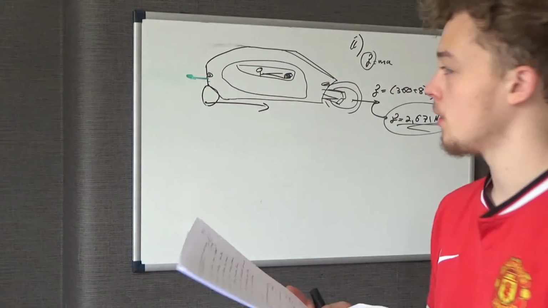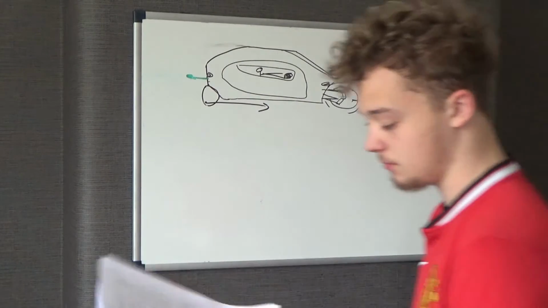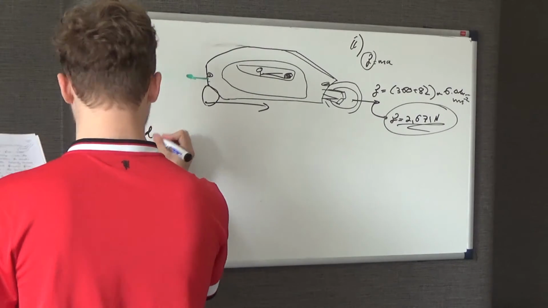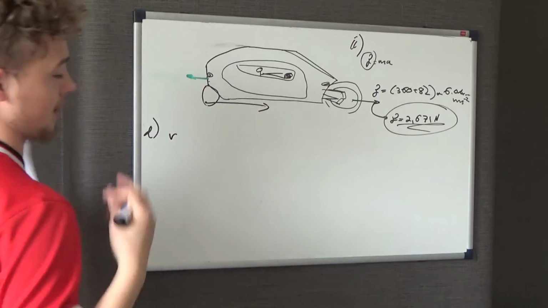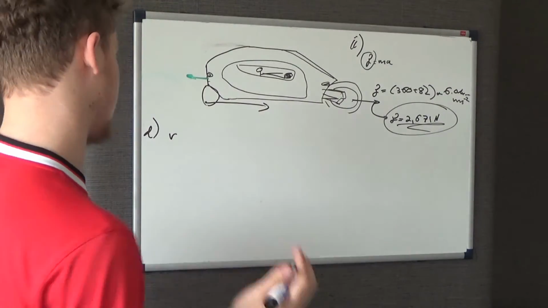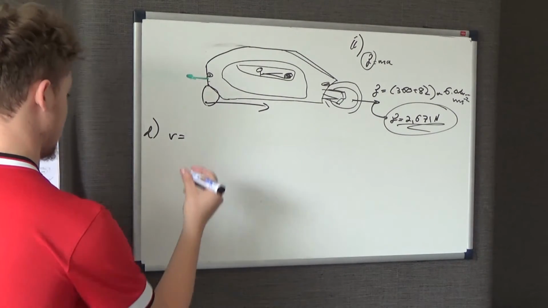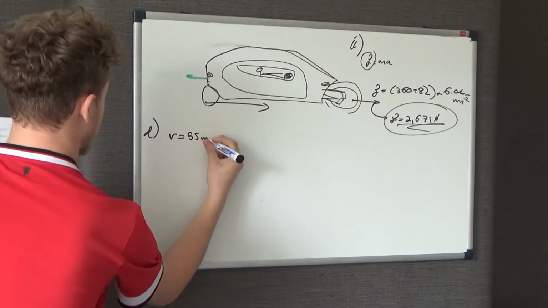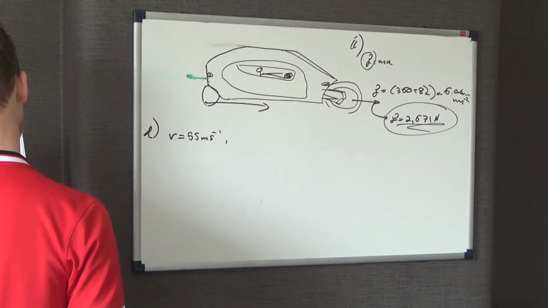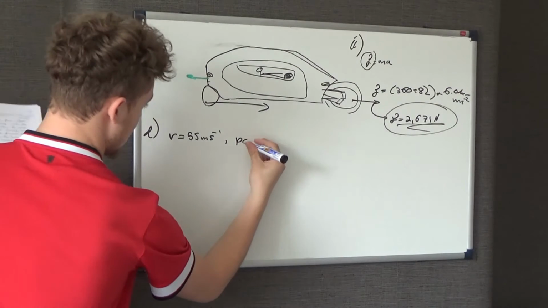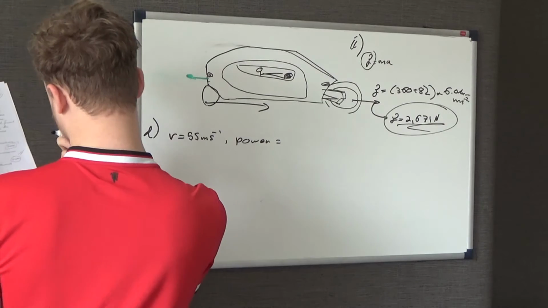Well, you may go, hang on a second, it mentions the output of the motor. Okay, so let's write down what we've got. We're told that it accelerates to a constant speed. You don't need to work out the acceleration up to that speed, because all we're considering is the forces at this constant speed of 55 meters per second. And it says the useful power output, in other words, the power.